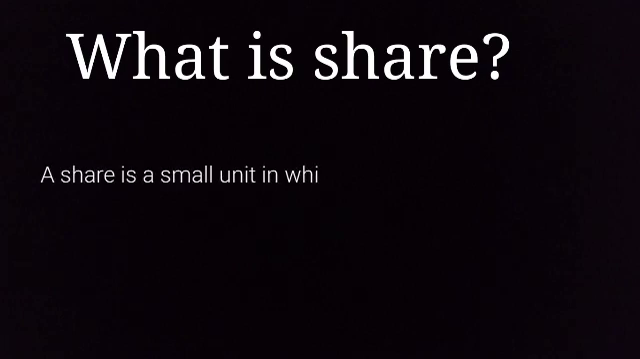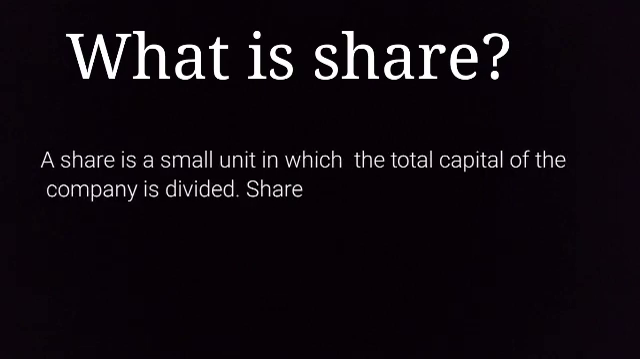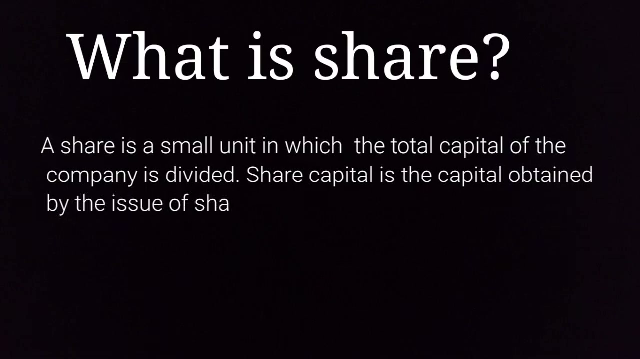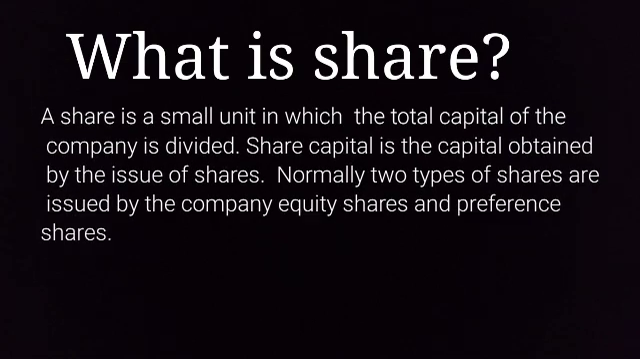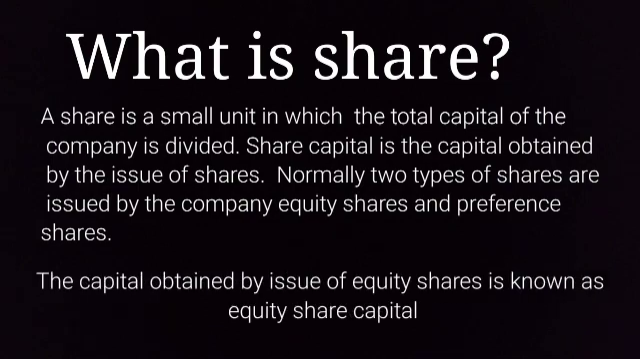Let us know first what a share is. A share is a small unit in which the total capital of the company is divided. Share capital is the capital obtained by the issue of shares. Normally, two types of shares are issued by the company: equity shares and preference shares. The capital obtained by issue of equity shares is known as equity share capital. It is the most important source of obtaining long-term finance by a company.